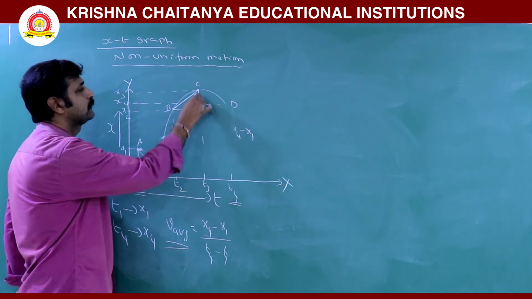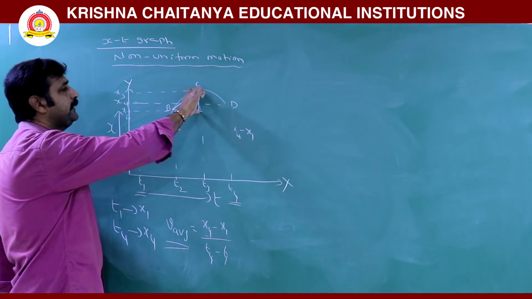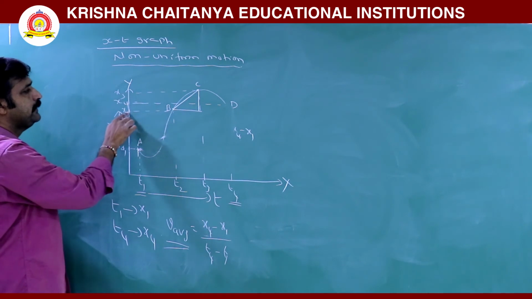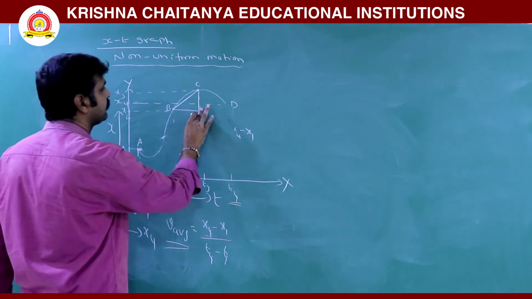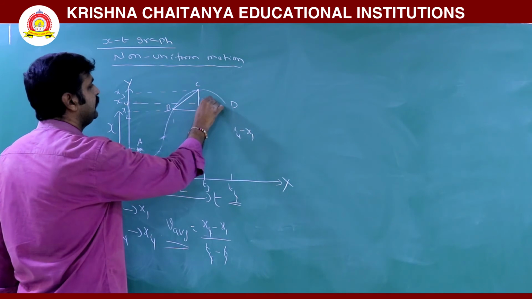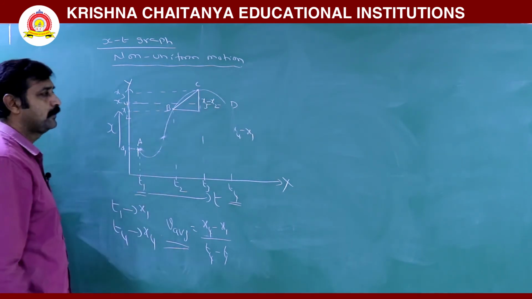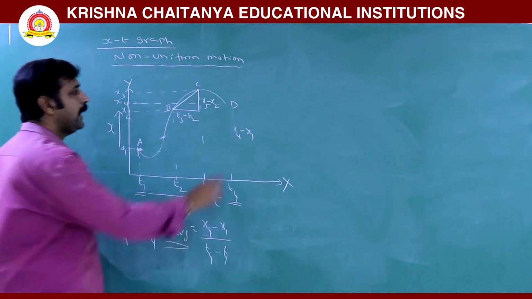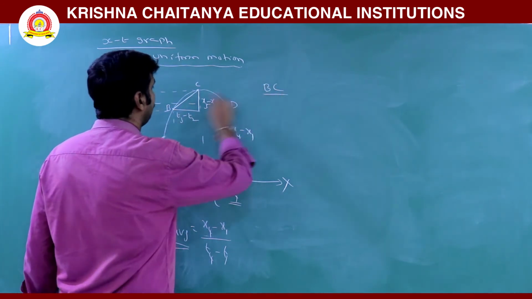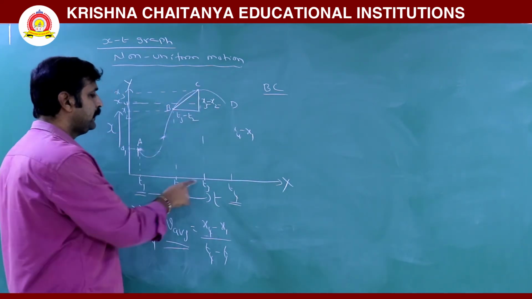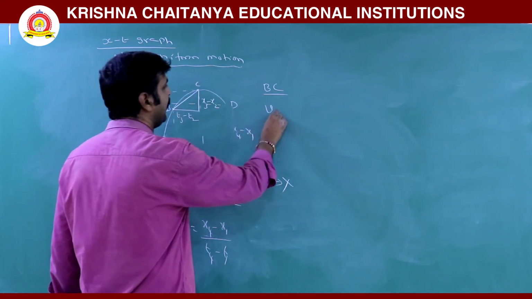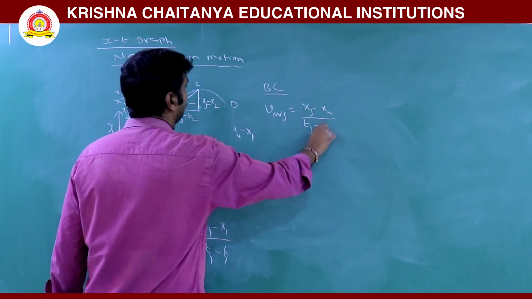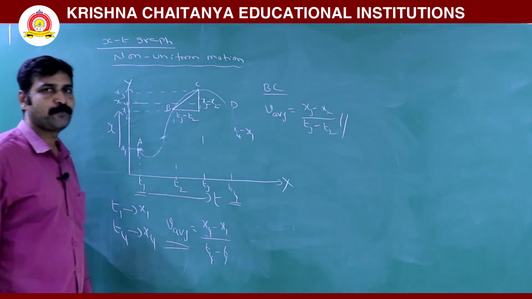So this is the y axis, here it is y2 minus y1. y2 minus y1 means this is x3 and this is x2. So it is x3 minus x2, and here this is t3 minus t2. So average velocity from B to C, time interval t3 minus t2, you can write as x3 minus x2 by t3 minus t2.